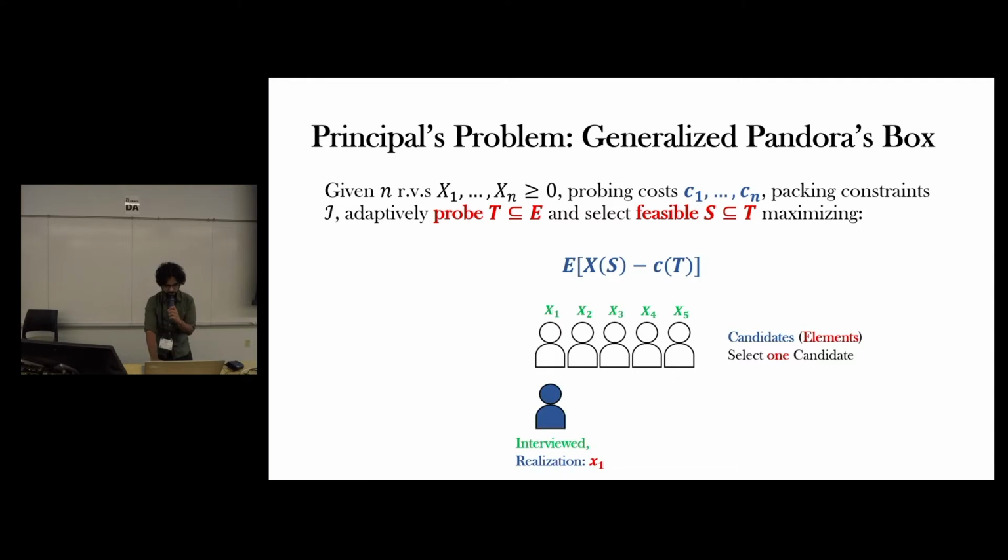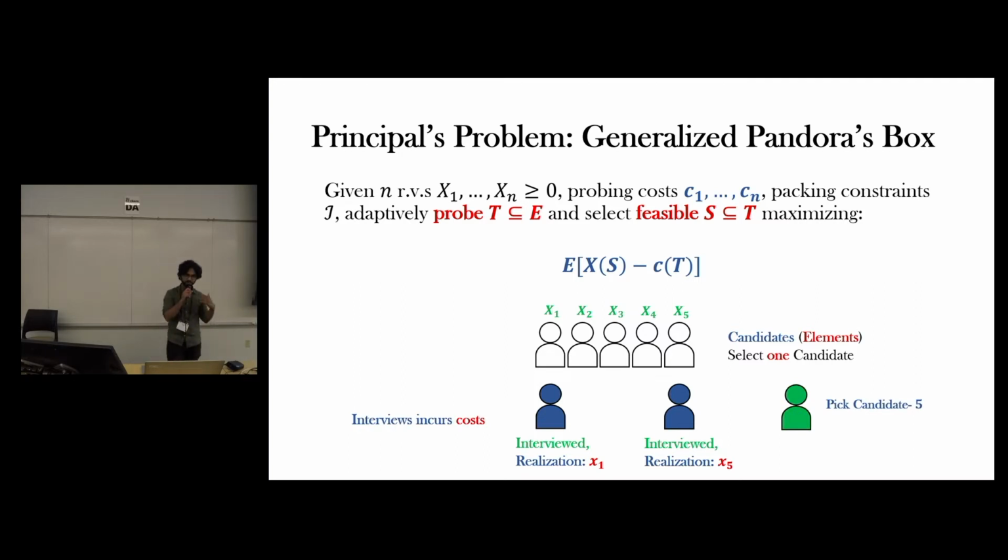Then the principal wants to interview and know the realization of these candidates adaptively and pick the interviewed candidate that maximizes their total value minus cost. This problem is also known as the generalized Pandora's box problem, which is the generalization of the classic Weitzman's Pandora's box.